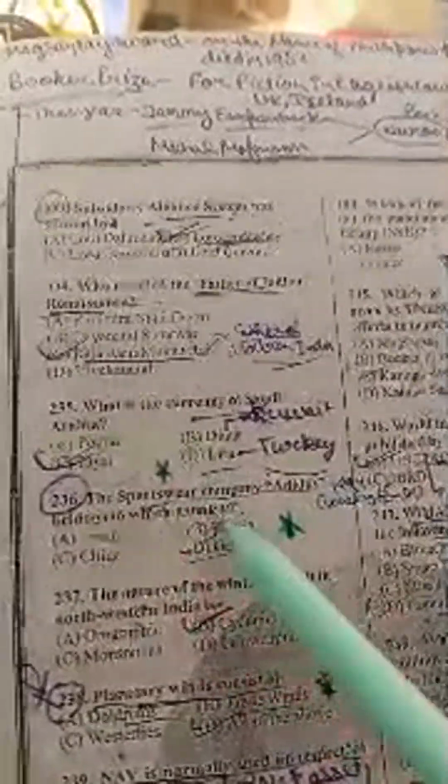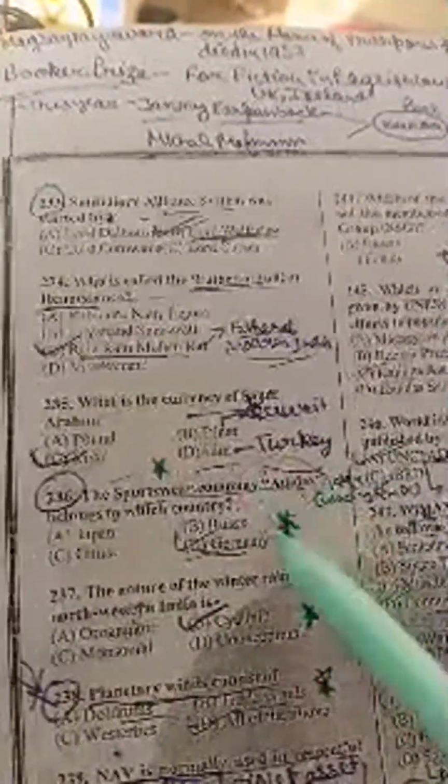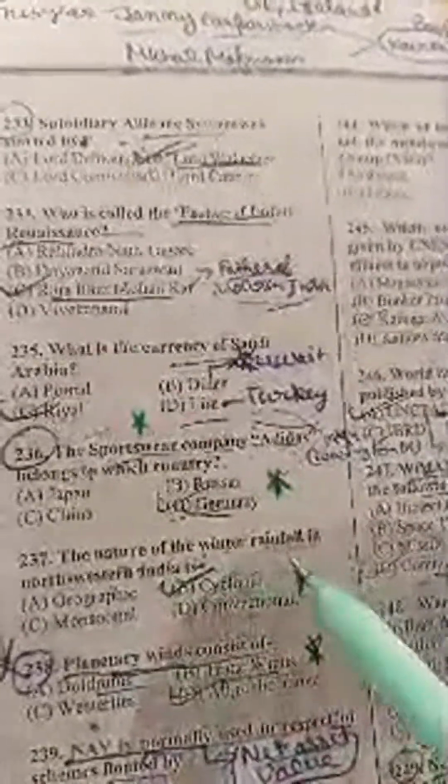Lira is the currency of Turkey. The sportswear company Adidas belongs to which country? Germany.